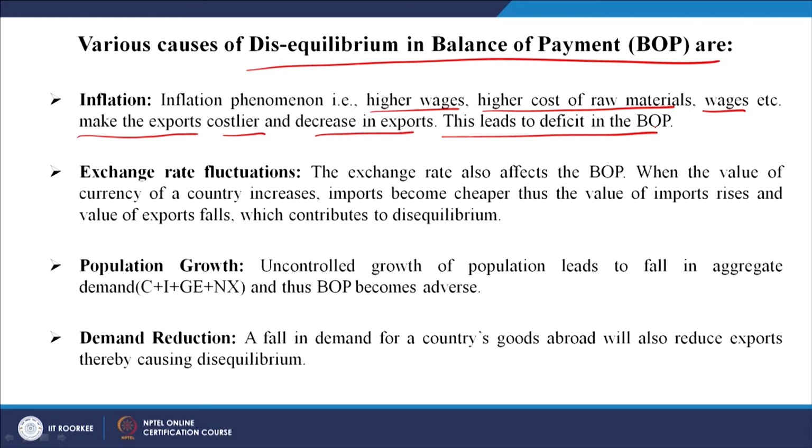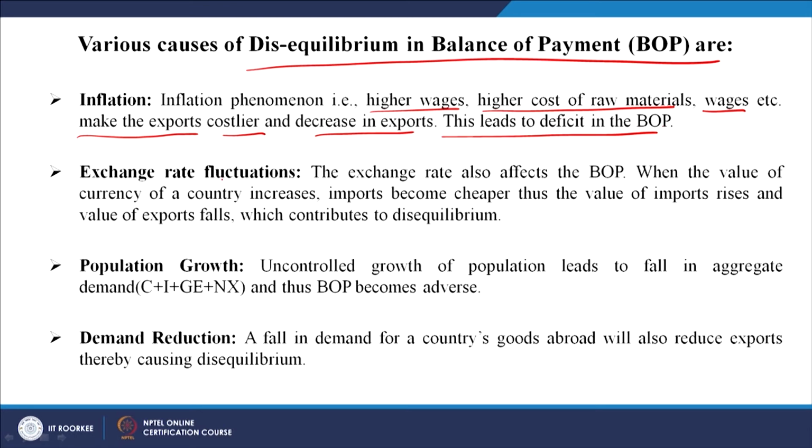So, when the costs of goods are increasing and the wages are increasing, automatically the cost of production will also increase. That will lead to a decrease in the exports, because it becomes costlier. So, that leads to a deficit.